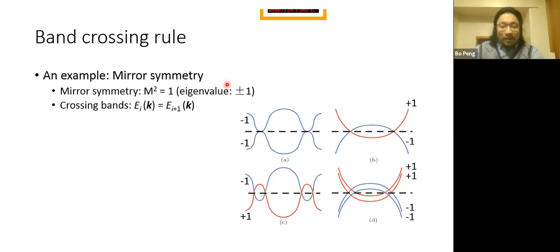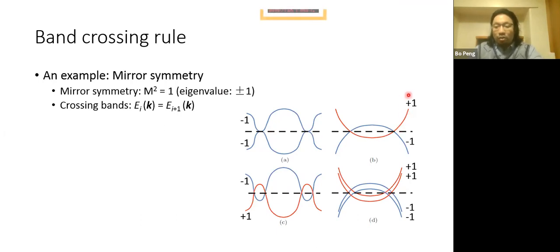For example, consider a mirror symmetry in the crystal. And the mirror symmetry gives us the eigenvalue of -1 and +1, for example, here. And that means we can label one band and the other band. We can label bands on their mirror plane with -1 and +1. And if we have a band crossing, that means the two eigenenergies are equal to each other.